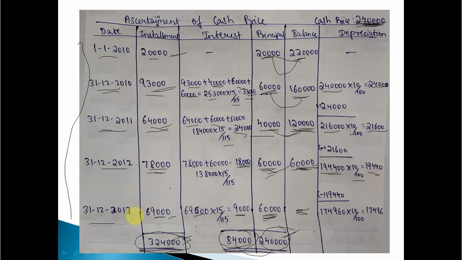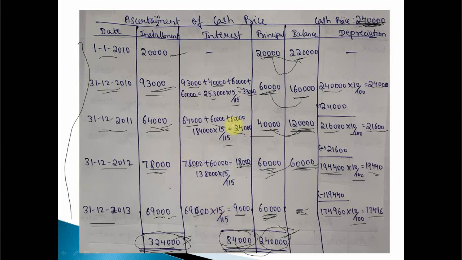Okay. Then how to find the original value of the year 2013? Same way, the previous year original value was 1,94,400. We have to deduct 19,440. We are getting 1,74,960 as the original value. Again 10% depreciation, so the depreciation amount will be 17,496 in the year 2013. Okay, so these types of problems are usually asked for 5 marks. As for ledger accounts and all, the entries will be provided for you for MCQ purposes.